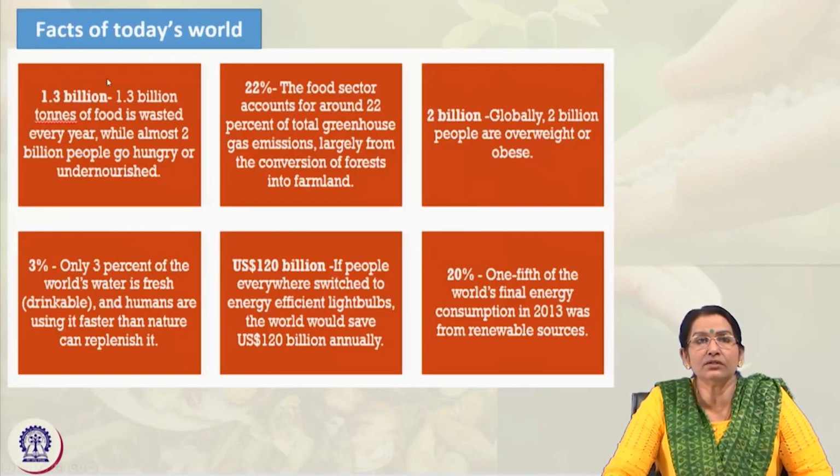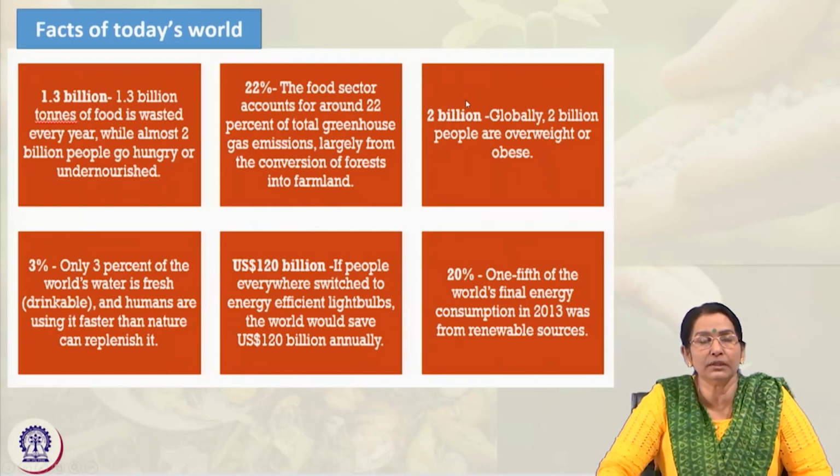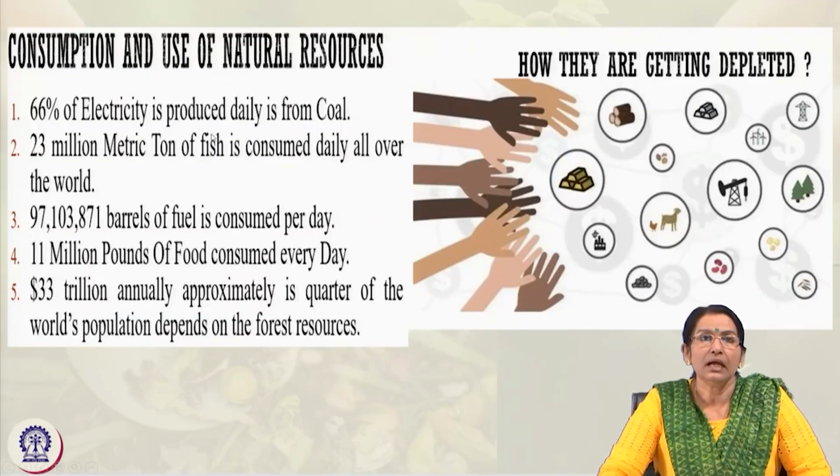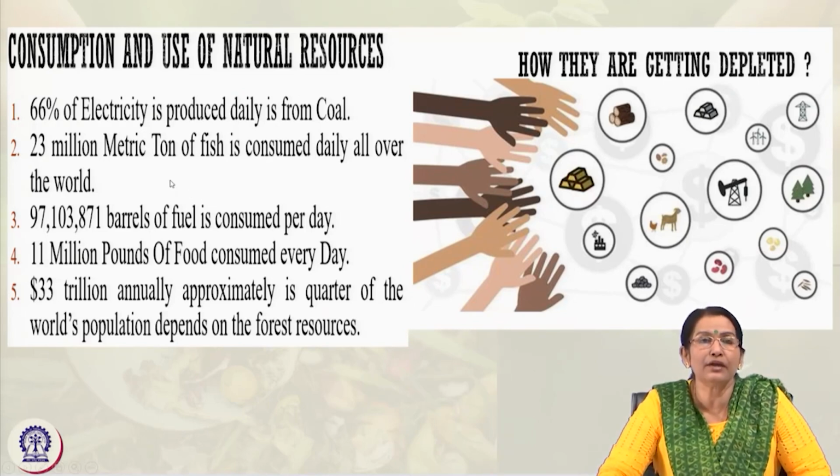Now these are some facts of today's world, like how we are consuming different types of resources, not just energy, air and water, but also food products. You can go through this data on what percentage of people across the world consume different types of resources. Similarly, this shows the consumption of natural resources, like electricity from coal, food production from marine life, and fuel in terms of gas and petroleum products on a day-to-day basis.